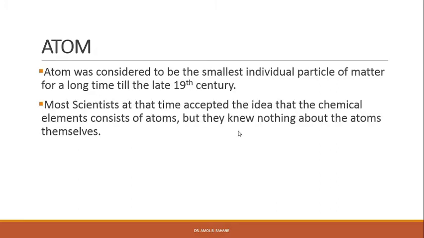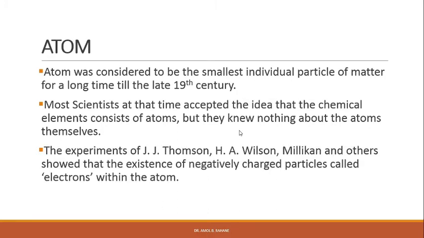Most scientists at that time accepted the idea that chemical elements consist of atoms, but they knew nothing about the atoms themselves, right? The experiments of J.J. Thomson, H.A. Wilson, Millikan and others showed the existence of negatively charged particles called electrons within the atoms.